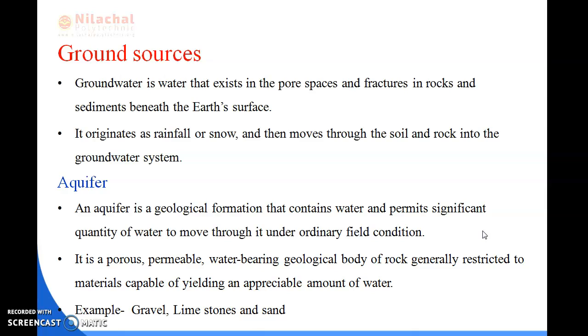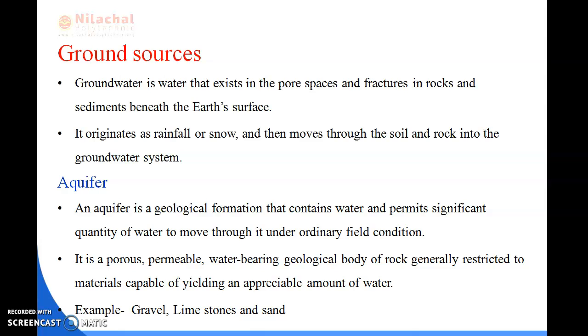So today we will be discussing the ground sources. As I have discussed, surface sources are what we get from springs, streams, lakes, ponds and rivers, and ground sources means what we get from underground water. We can say that by tube well or by boring we can get the water.